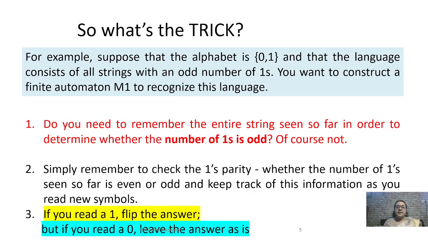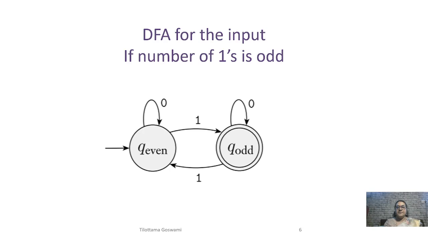So when we read another one, the parity changes. Even becomes odd, odd becomes even. What happens when we read a zero? Nothing changes. Zeros do not affect the count of ones. This is the first design principle of DFA construction. Do not remember the entire string.